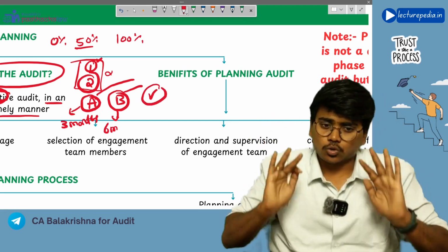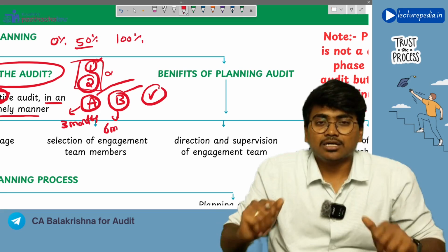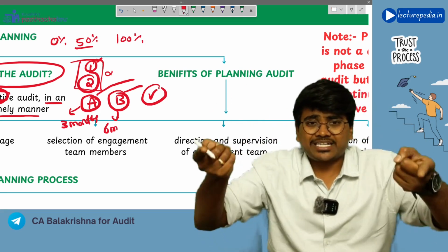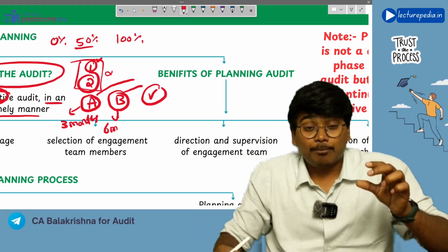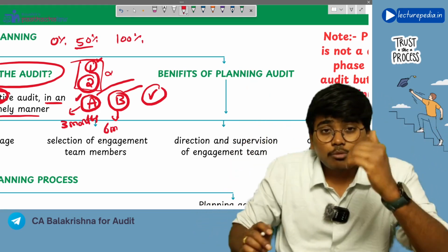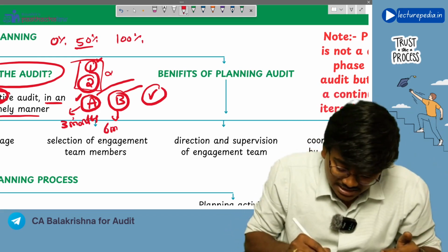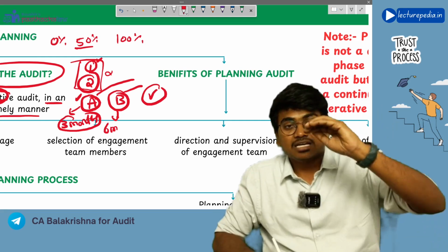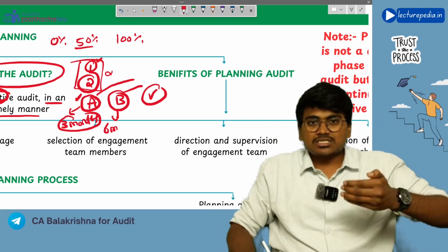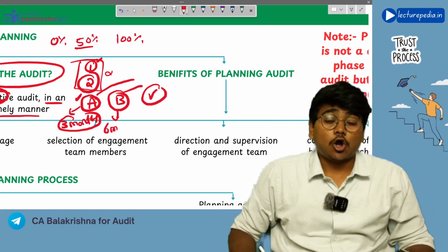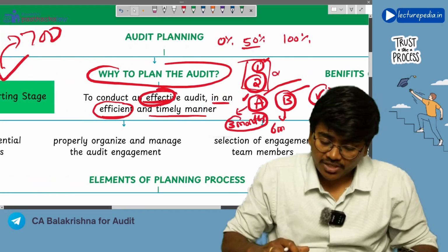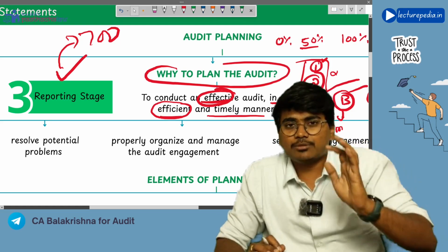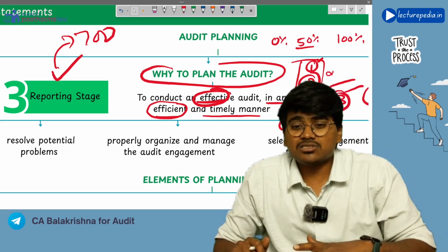Mr. A cleared 2 groups, Mr. B also cleared 2 groups. Now in this situation, both of them are effective, they are 100% effective, but Mr. A is more efficient because he has utilized lesser resources. So efficiency means utilizing lesser resources for achieving the objective. So that is known as efficiency and effectiveness. So in order to conduct the effective audit in an efficient and timely manner, planning is required.